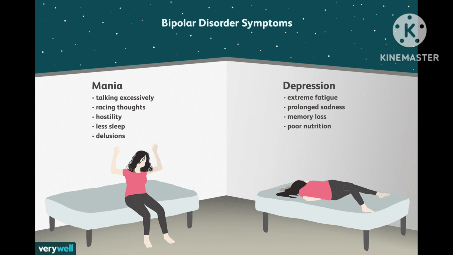First, mania: talking excessively, racing thoughts, hostility, less sleep, delusion. These are all mania symptoms. Depression symptoms: extreme fatigue, prolonged sadness, memory loss, poor nutrition. These are the signs and symptoms of manic depressive disease.